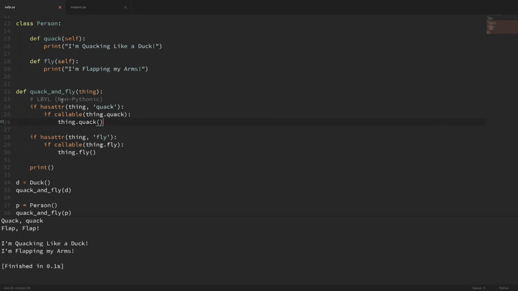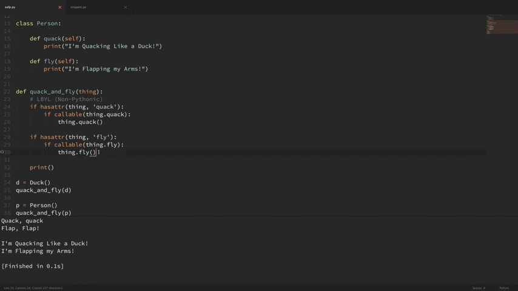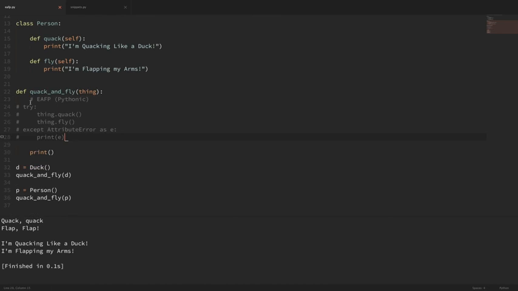So instead of doing this non-Pythonic way, let me go over here and grab the easier to ask forgiveness than permission example, and let's look at the difference. So let me uncomment this code. Right off the bat, you can see that this is a lot more readable. What we're saying here is, hey, try to run these methods, and if you get an attribute error, then print out that error. Now if I rerun this code, you can see that it still works. It tried to come in and run both of these methods, and it worked.